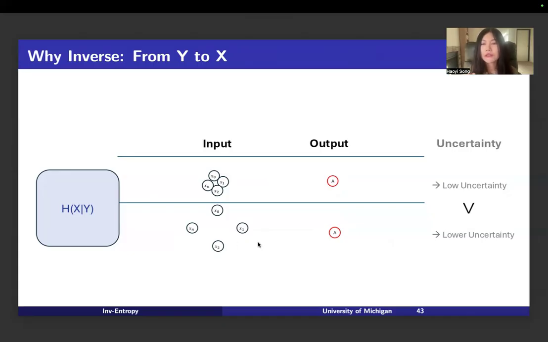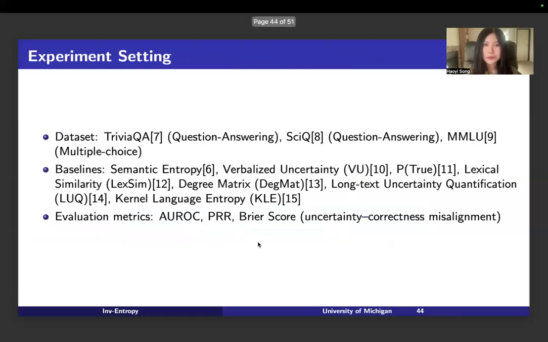But the reason we choose the inverse direction is because it has an additional advantage. For example, if the output contains really limited information, let's say multiple choice questions, maybe the outputs are all A. And at that time, how can we distinguish the uncertain difference between the questions with the same outputs? We can look back into the input space. At this time, the input space difference can give us much more information about uncertainty.